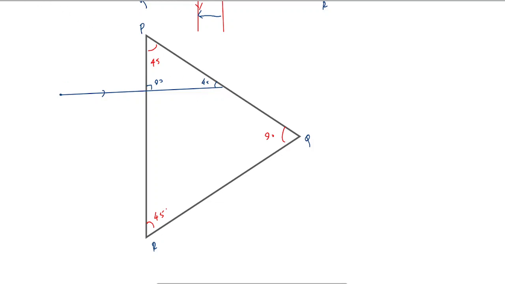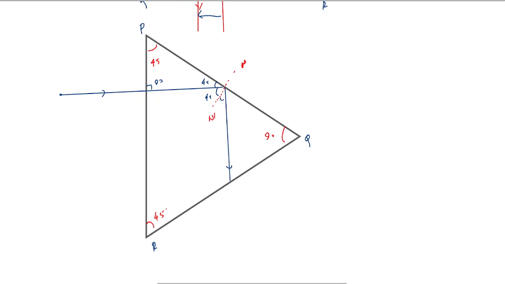And again here light falls at 45 because this is normal. If you call this n dash, then n dash is a normal to the surface PR. So even here the angle made is 45 degrees. So this light ray would come out like this. That the angle made here would be 45.